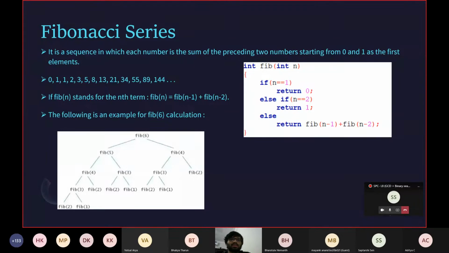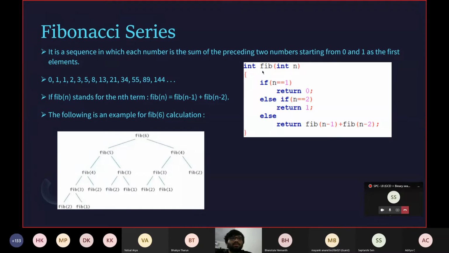So basically, the sequence is that each element is the sum of the previous two elements in the series. If you take this case here, 5 is the sum of 2 plus 3. Then we go to the next one, 8 is 5 plus 3, and so on. So in simple terms, we write fib of n, pointing to the nth element of the series. Fib of n is equal to fib of n minus 1 plus fib of n minus 2. Now, as you can see here, similar to the previous question, we can also use recursion to simplify the process of solving rather than trying to find it in a different manner.